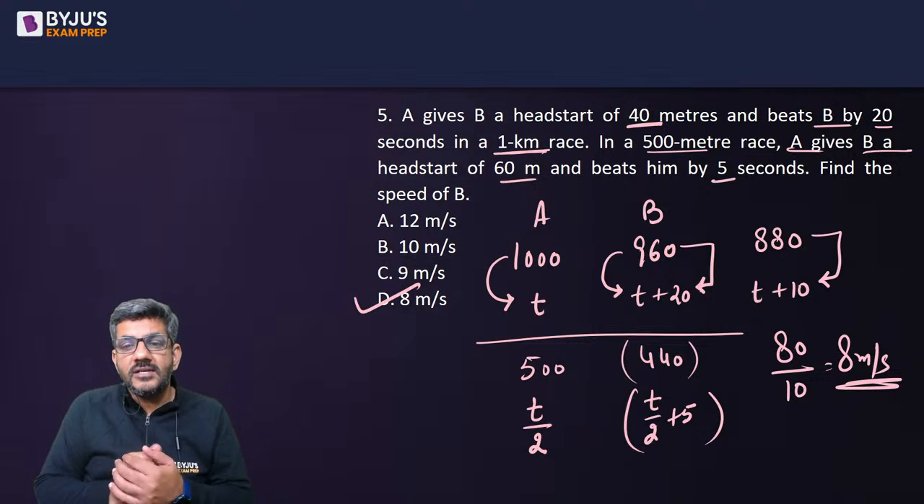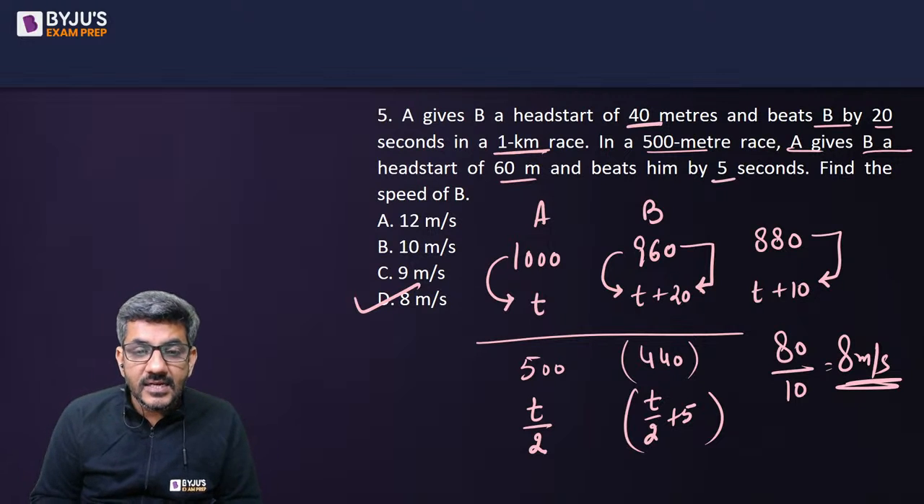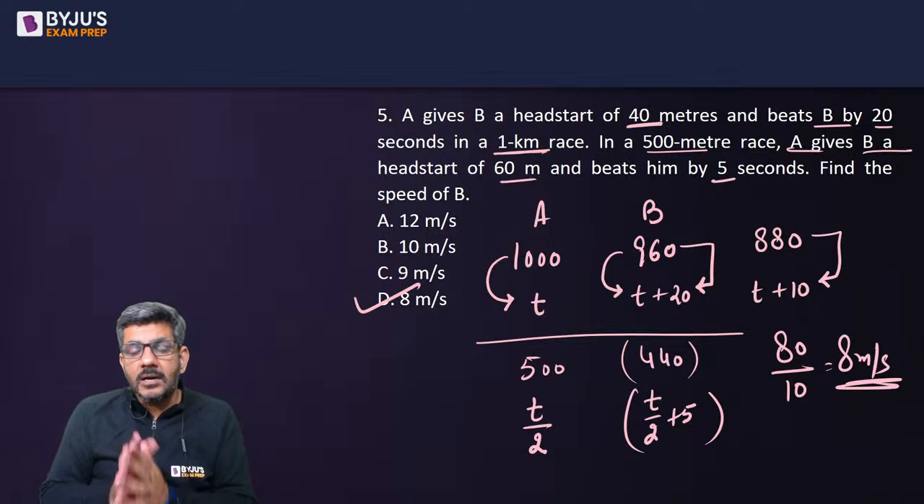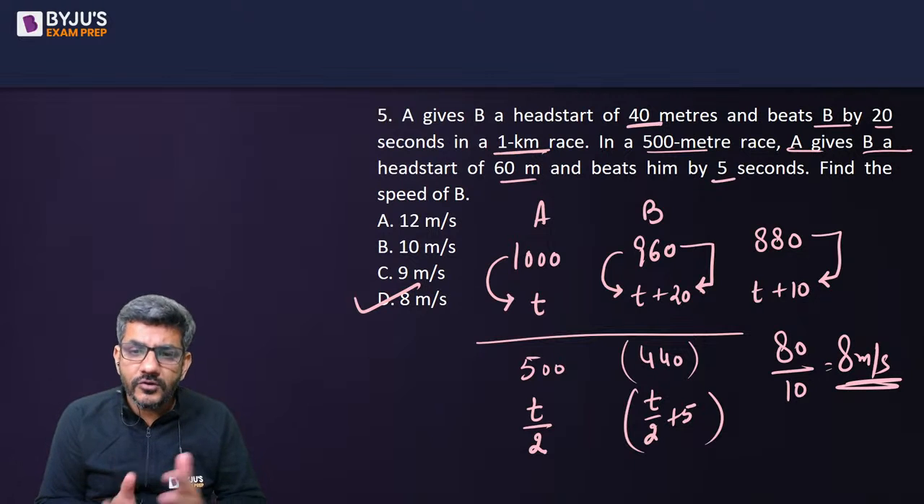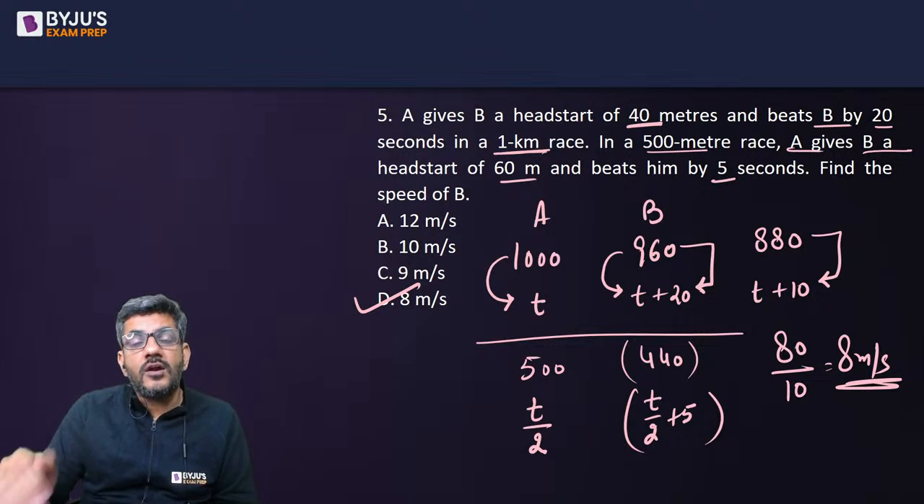So D option is the correct answer for this question. Once again, Music Core was right. The right answer for the question is 8 meters per second. We just compared the two speeds of B. Of course, we could have done 960 by T plus 20 is equal to 440 by T by 2 plus